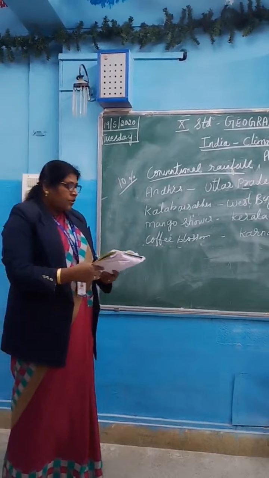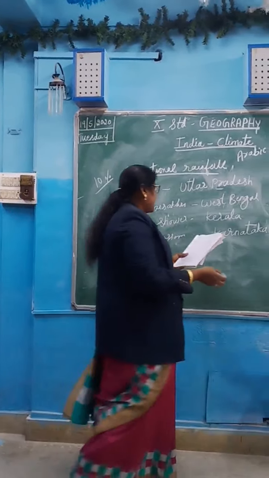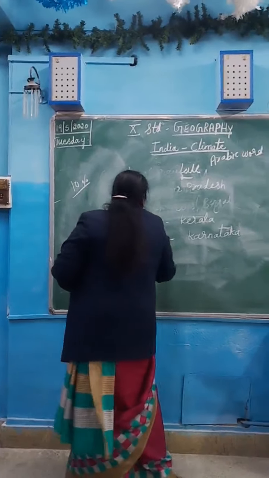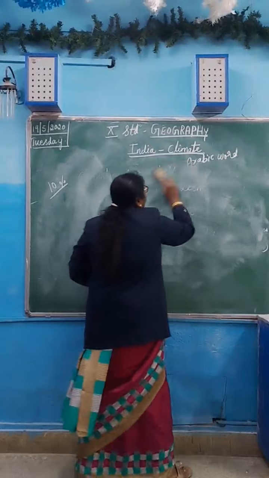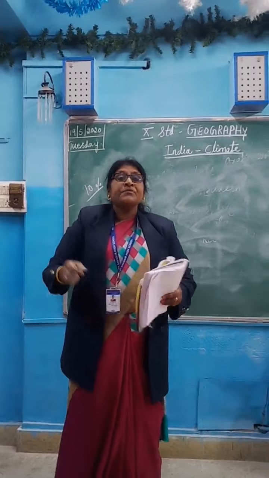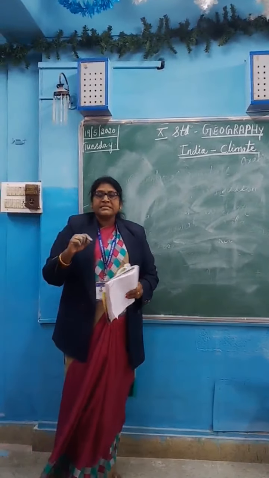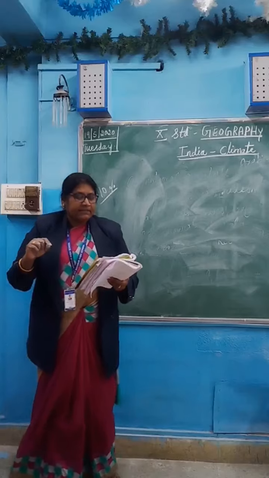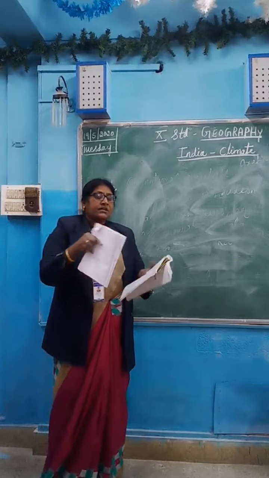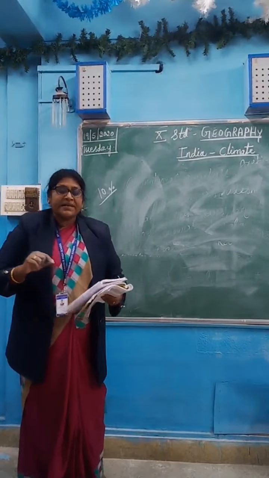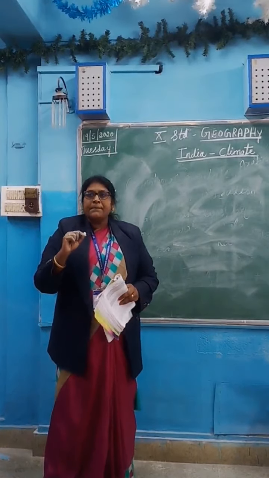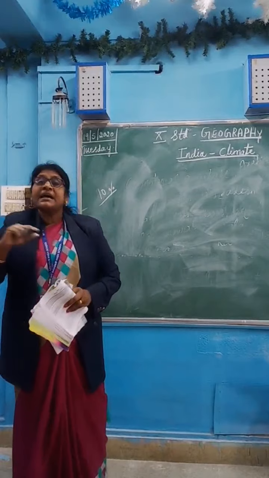Okay, next you will know the rainy season. The rainy season is also called the southwest monsoon. Since the temperature rises by the end of the summer season, a low pressure area develops over central India. There are two branches. The southwest monsoon from the Arabian Sea and the Bay of Bengal brings rainfall to the entire country.